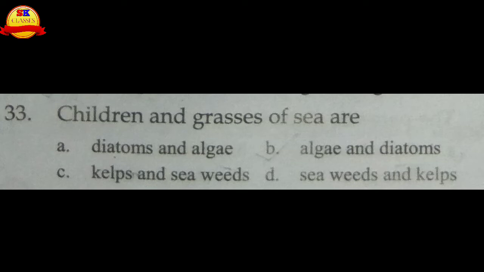Number 33 question, children and grasses of sea are. Children are algae and grasses are diatoms. So the B choice, algae and diatoms. You have to see here. First one is diatom and algae, but children and grasses, the children are algae and the grasses are diatoms.